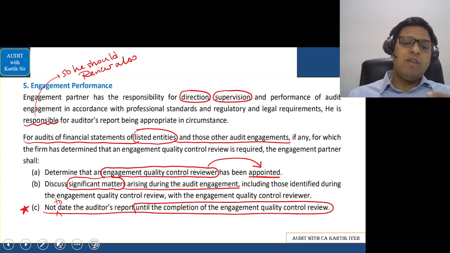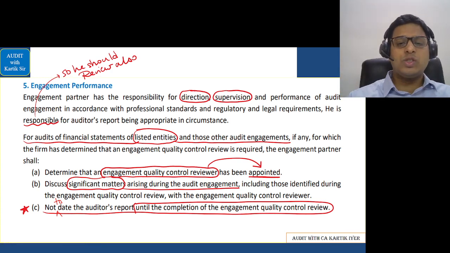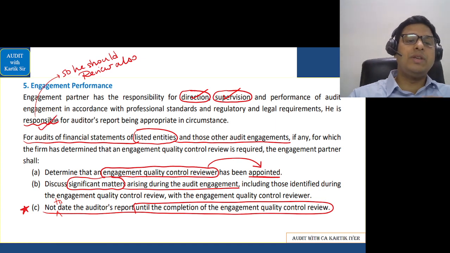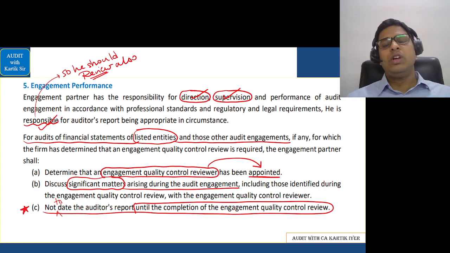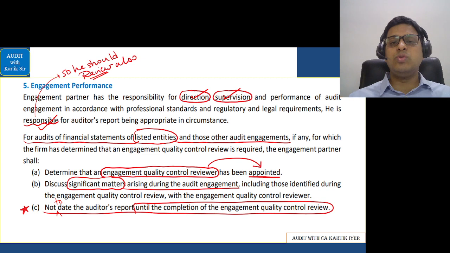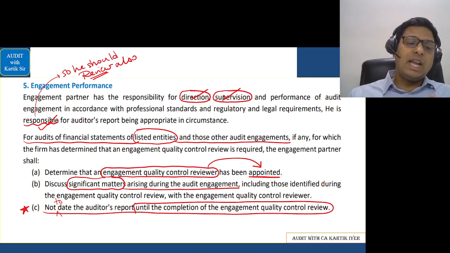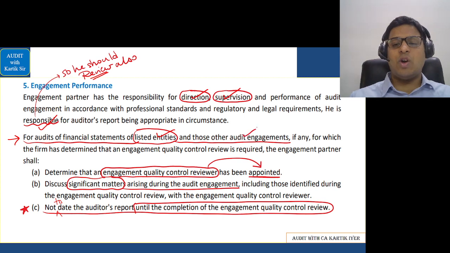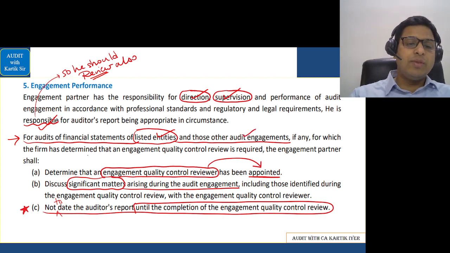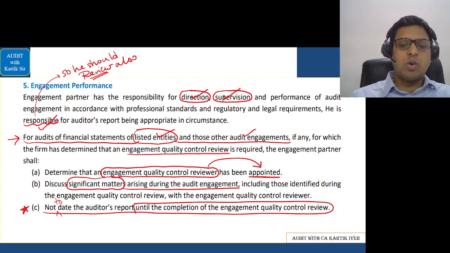Very, very important. Whenever you are doing the client's work, you have to ensure that direction and supervision are done properly, and it is your responsibility, which means you should review it also. So the CA, the auditor, should review the work of his team members. Next is for audits of financial statements of listed entities and those other audit engagements, if any, for which the firm has determined that engagement quality control review is required.